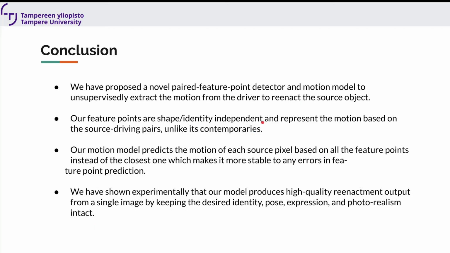To conclude, we proposed a novel paired feature point detector and a motion model to unsupervisedly extract the motion from the driver to reenact the source object. Our feature point and motion model are shape and identity independent, and they are mostly applicable to cross reenactment, where they perform the best. We have shown experimentally that our model produces high quality reenactment output from a single image by keeping the desired identity, pose, expression, and photorealism intact.